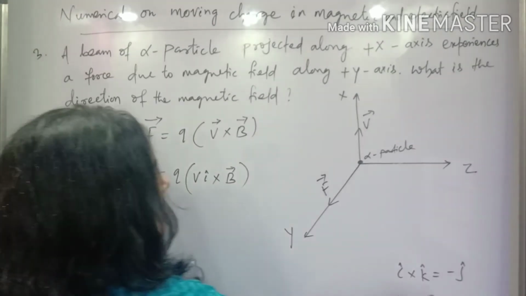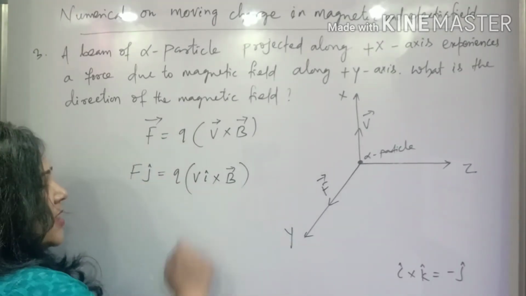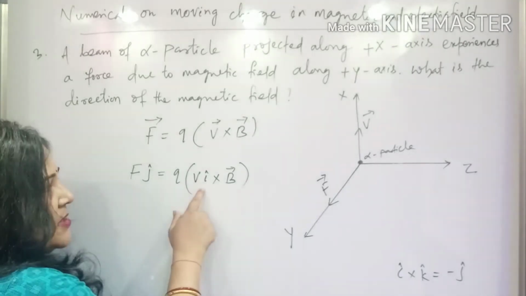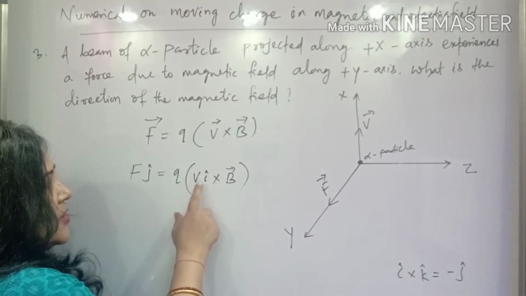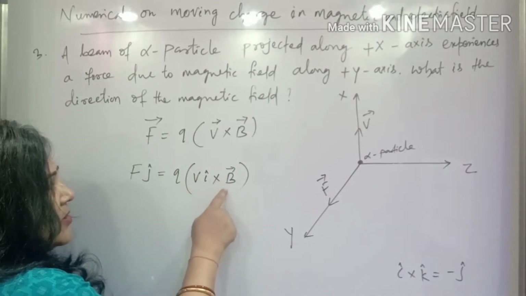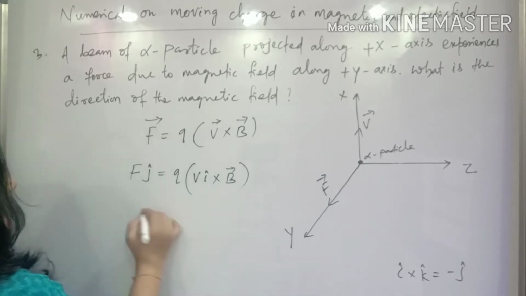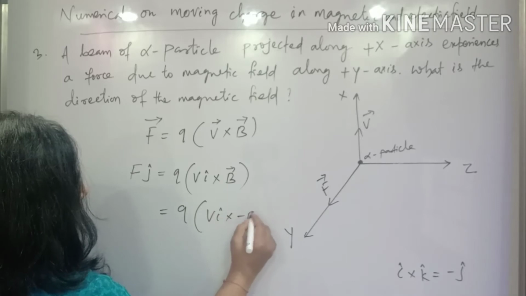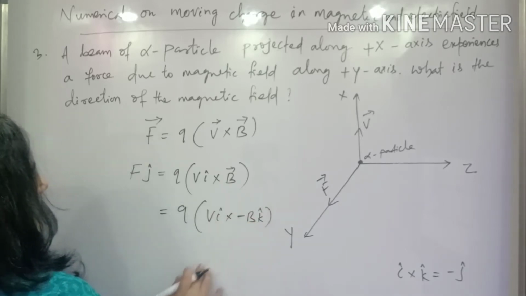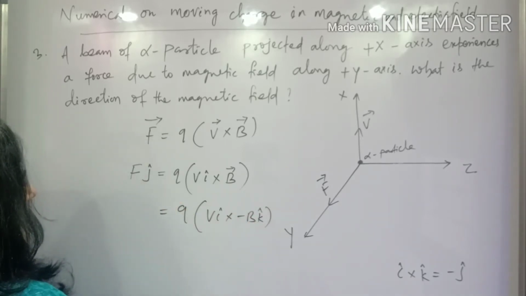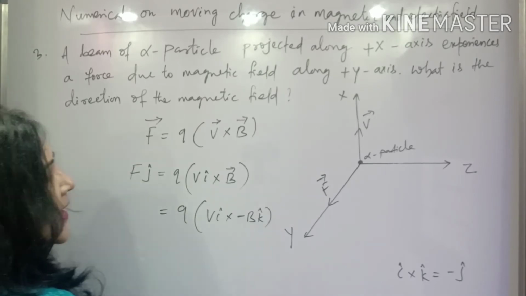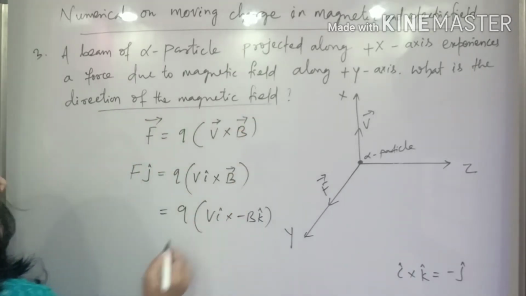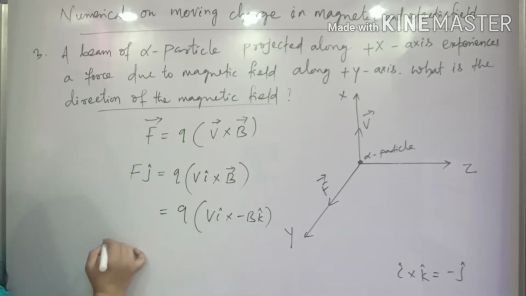We know i cross k gives minus j. To make it positive, since the direction of motion i cap cannot change, B must be in the negative direction. So Q V i cap cross minus B k cap equals F j cap. So B is acting along the negative z-axis. This is the answer. The question was, what is the direction of the magnetic field? The direction is the negative z-axis.